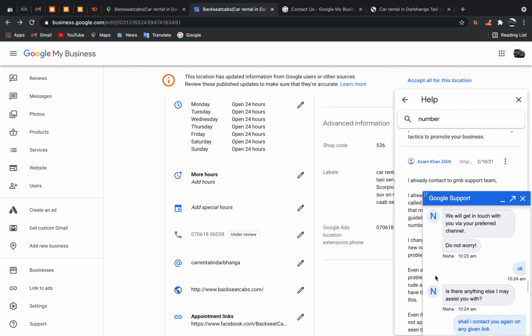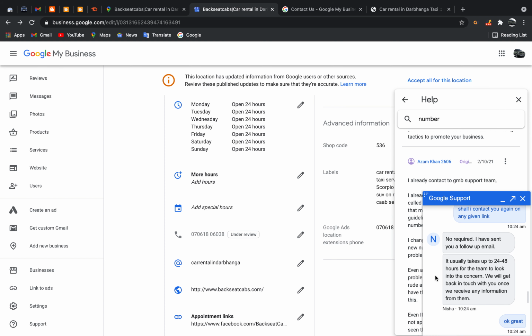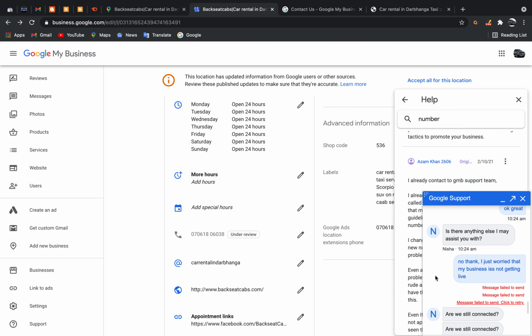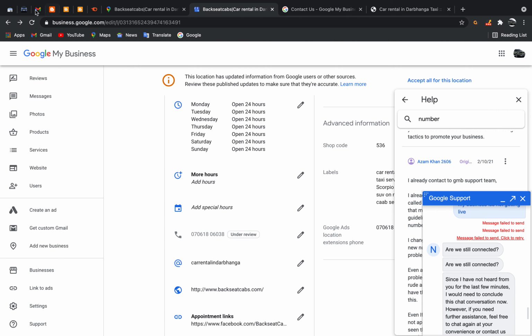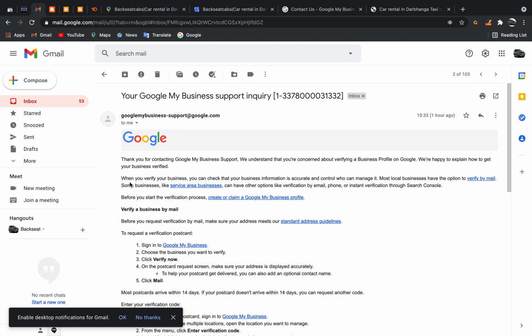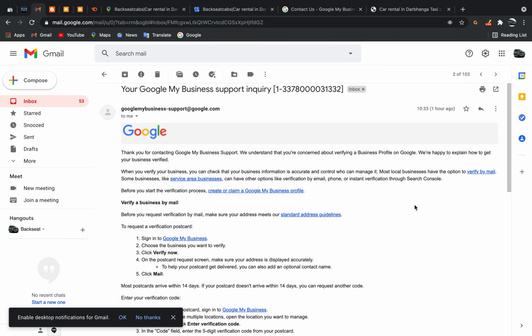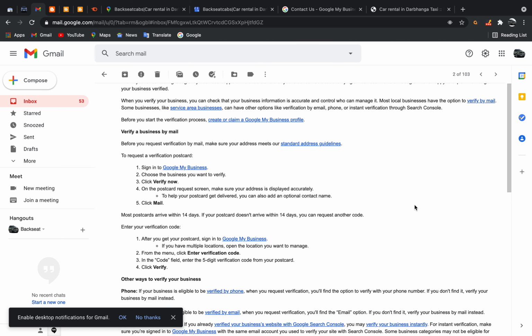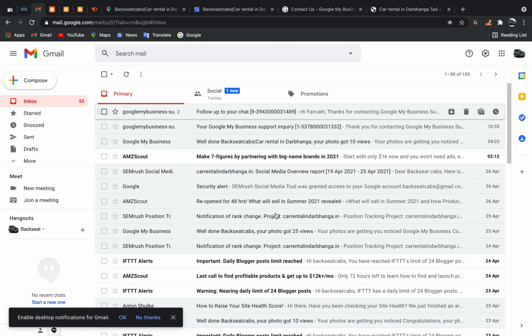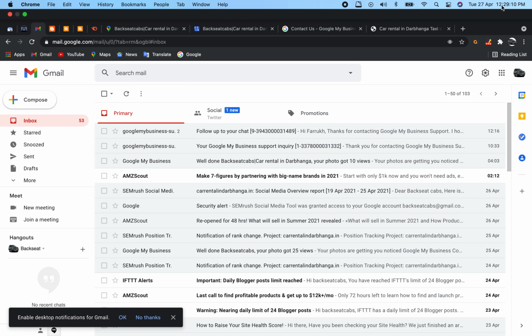I have just made sure of what they are saying, and then I can make the contact again. I can show you the mail which came at 10:30. They gave me this mail on how to verify your business, with all the information. Then another message came at 12:16, and this one at 12:29.